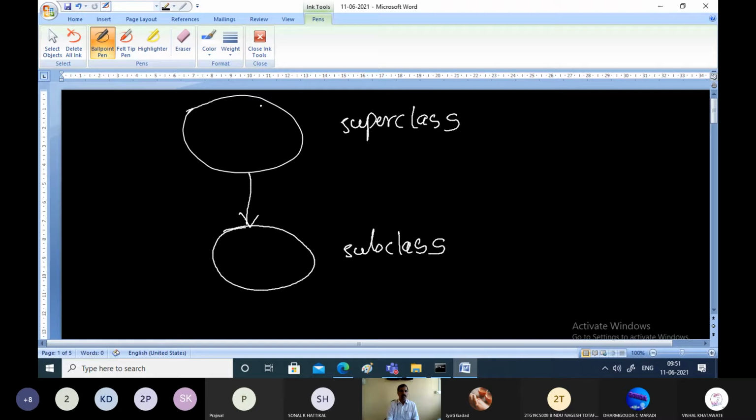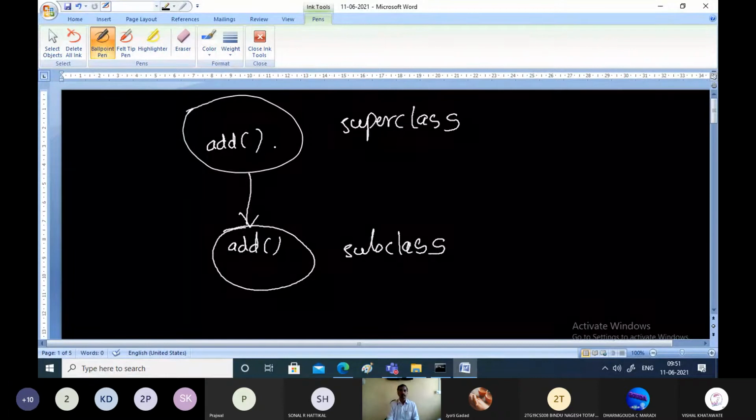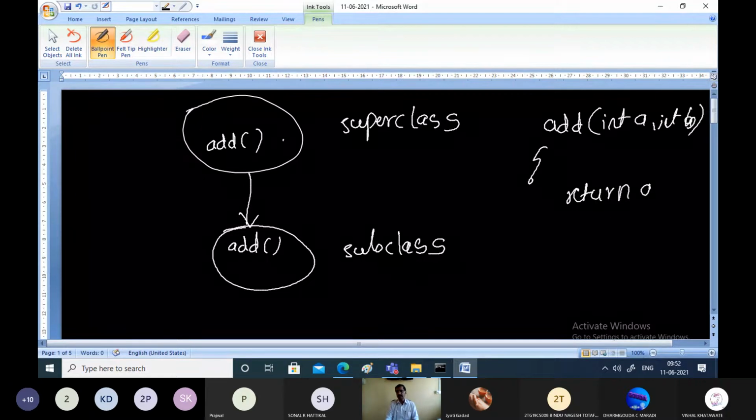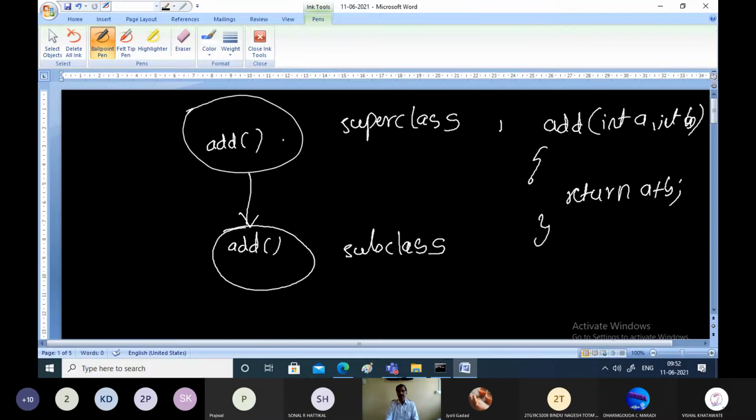Now the superclass will be having some methods. Say add is one method, and that will be inherited by the subclass also. Usually the superclass will have a definition for add. For example, add is a definition which will take two integer parameters, int a and int b. Then it simply returns a plus b. The return type will be of type integer. So this is the definition of the add function.